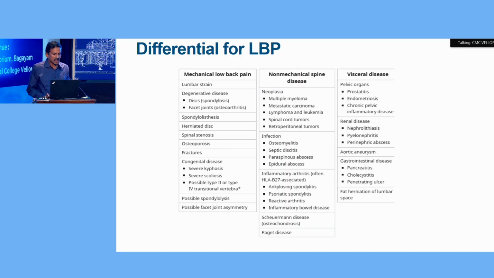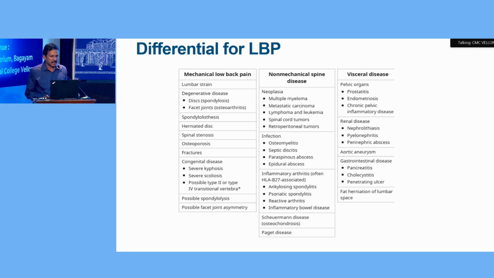So what are the differentials for low backache? It can be a mechanical back pain, a non-mechanical spine disease, or a visceral disease. Mechanical back pain again can be musculoskeletal pain or a neurogenic pain. It can be a simple lumbar strain, or it can be a degenerative disease like disc, facet joint arthritis, spondylolisthesis, herniated disc, spinal canal stenosis, and congenital diseases.